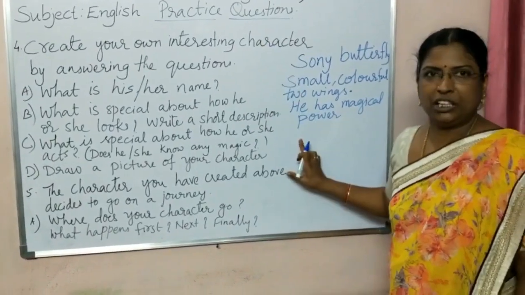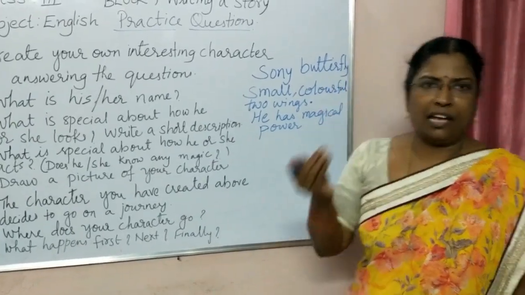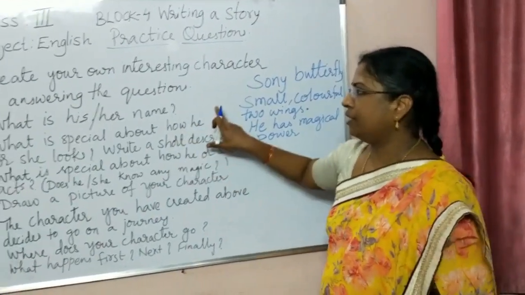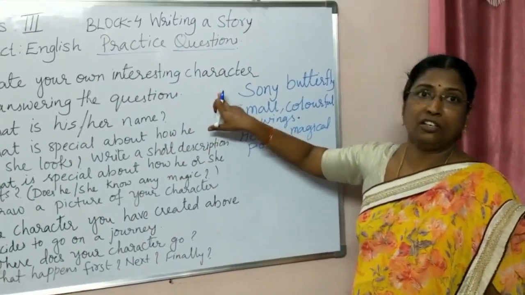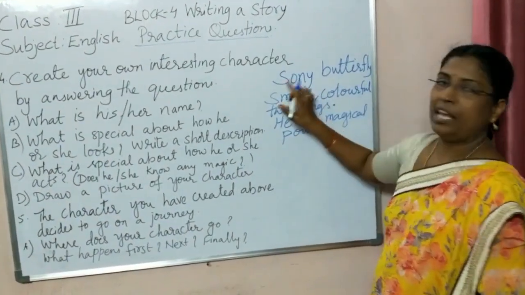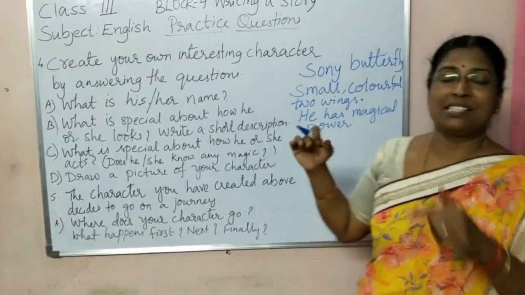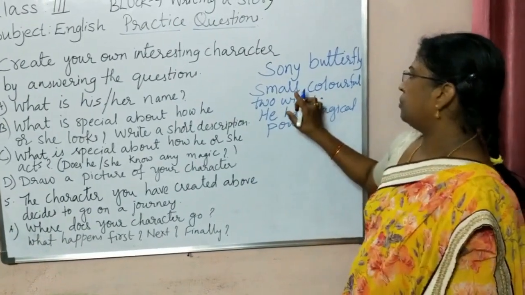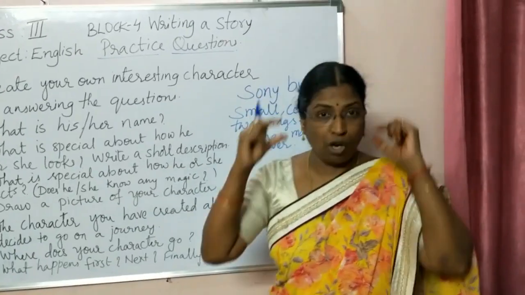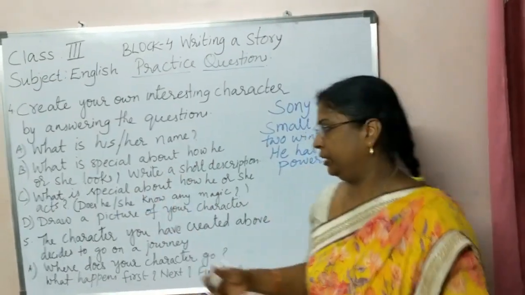So is this fourth question clear, children? First of all, what you are going to do is take any character, any animal or bird or anything, and before that you put a name. So what is the name of your character? Interesting character you are creating. So my character is that name plus that animal name. Then what is special about he or she? How does that character look? So the look is small, colorful, two wings. He has a magical power, and you can also say that it puts on goggles, anything. Okay, it even puts on a mask also. You can write it, children.